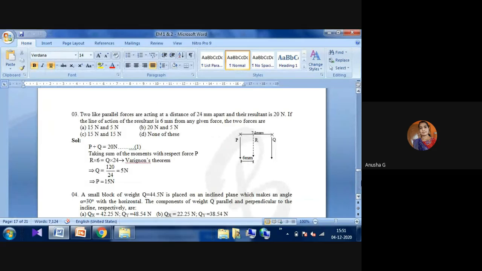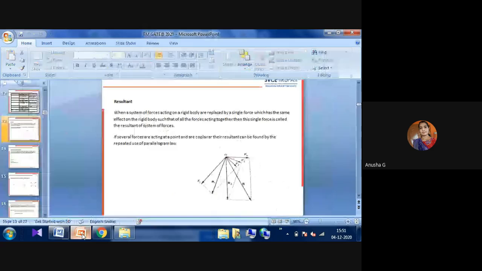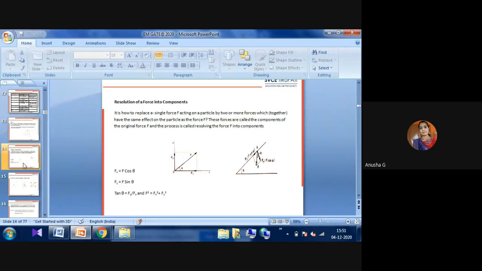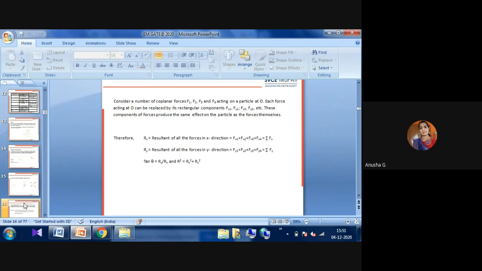In tomorrow's class, we will again see the different types of resultant forces and the resolution of forces. Tomorrow's GATE class will be from 2 to 4 p.m. All of you be prepared and be ready.